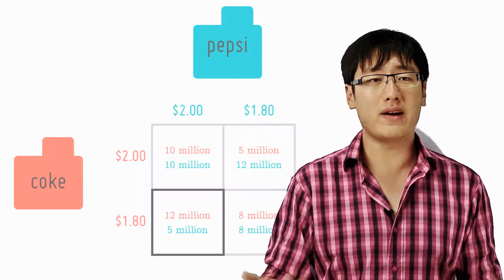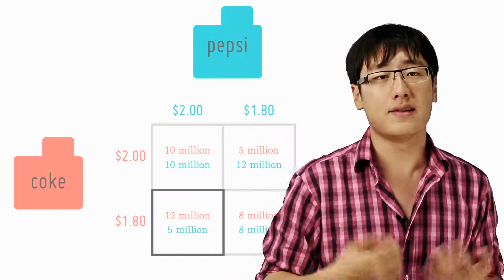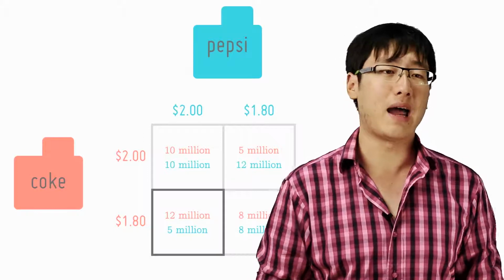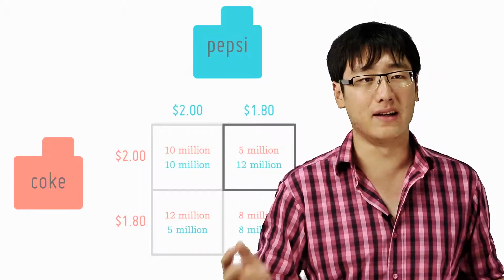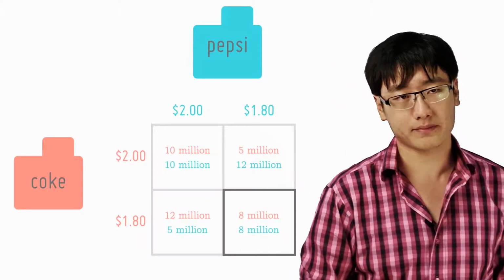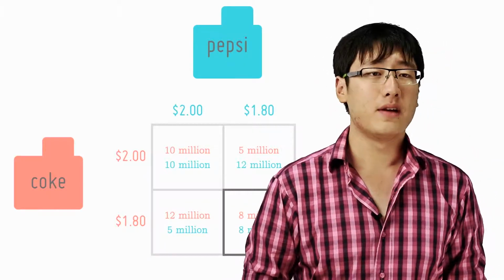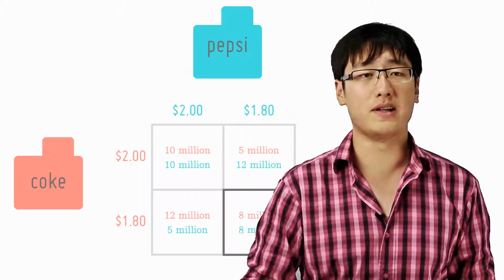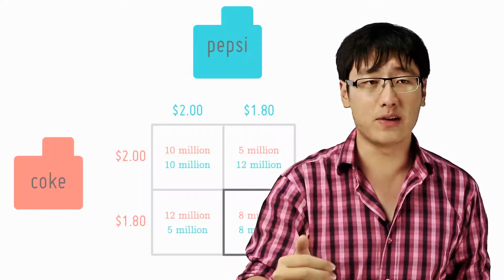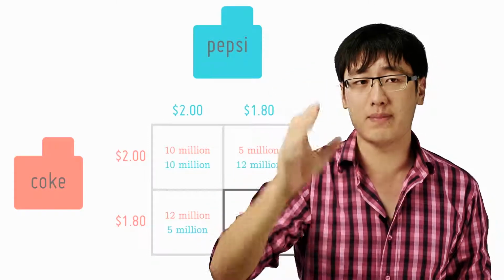If Pepsi lowers to $1.80 but Coke remains at $2, the same thing, though this time Pepsi gets the higher revenue instead. Now, if both of them lower to $1.80, they both earn less and earn only $8 million each. What should Pepsi do then? Well, one alternative is to consider the cautious approach and think about the worst thing that a rival can do. And your job is to minimize this.